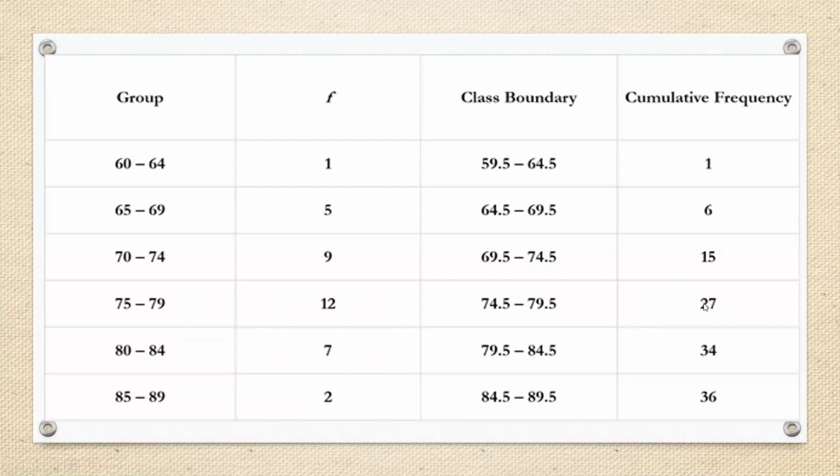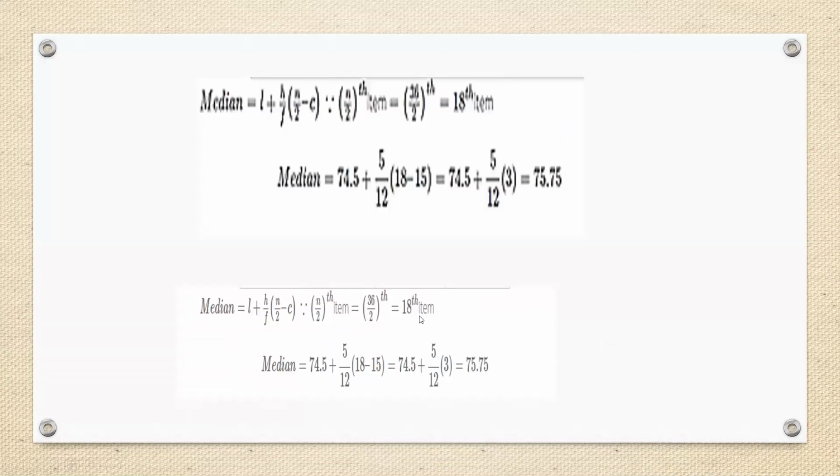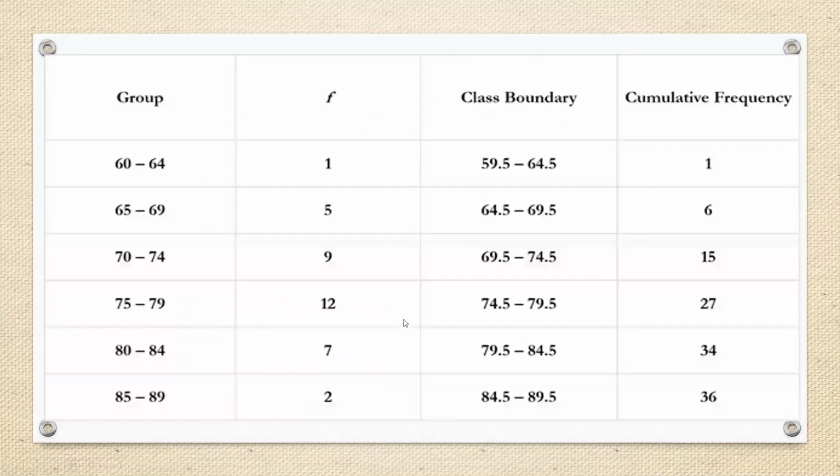27 is greater than 18. Now the median group is 18. The 18th is the median value, the mid value of the data. Where does the 18th value lie? In this class, 15 is less than 18.